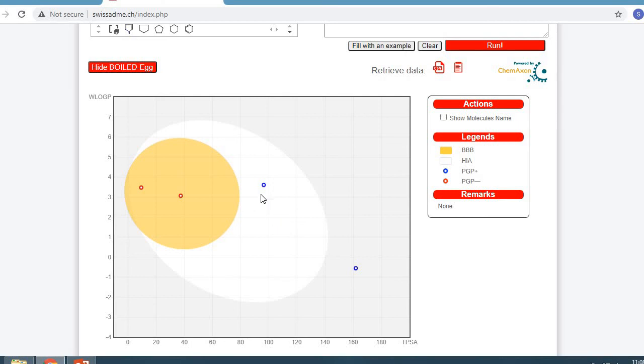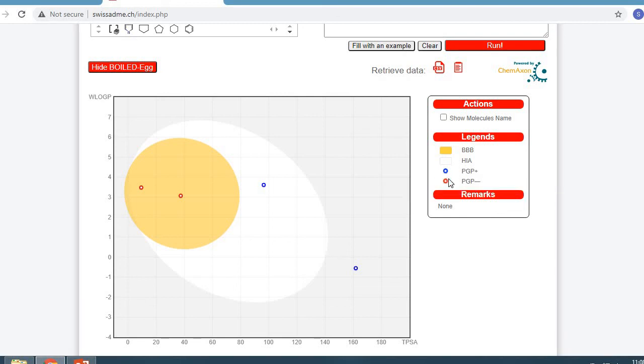And there are blue and red dots in the boiled egg representation, and these blue and red dots show the PGP. PGP is the P-glycoprotein activity.